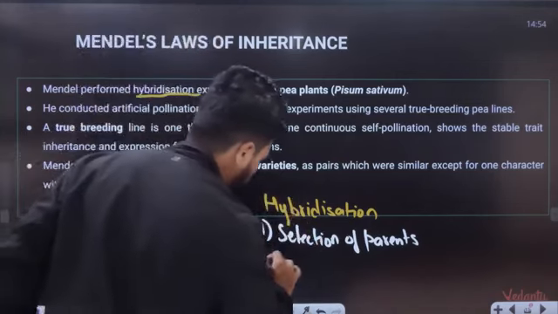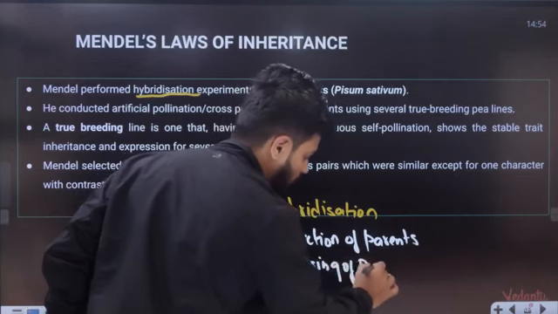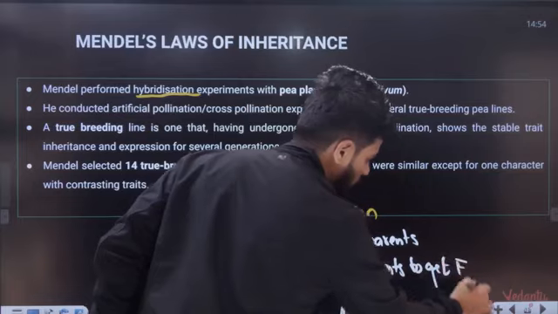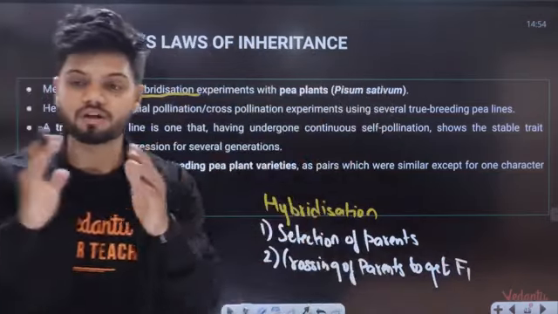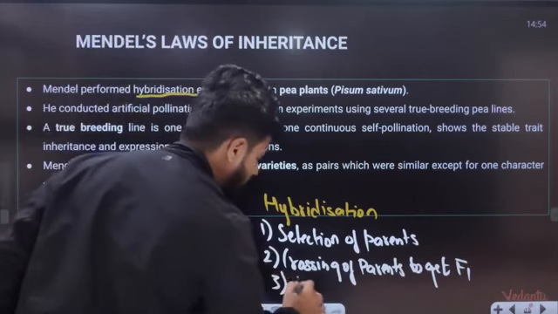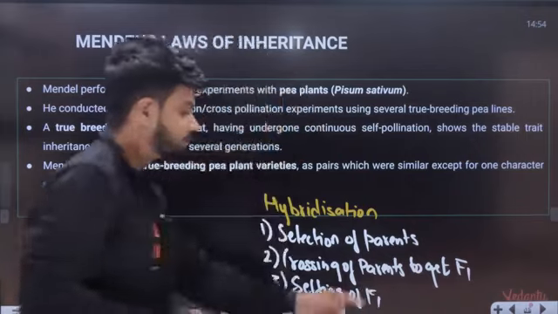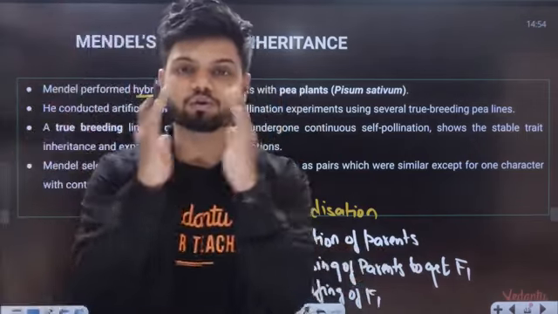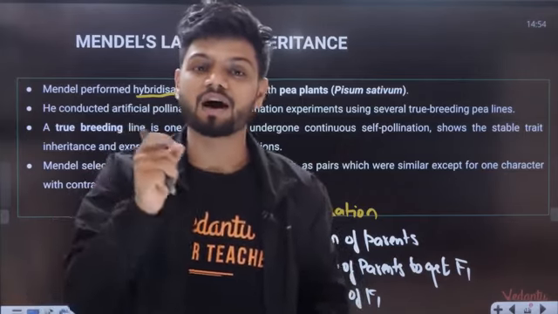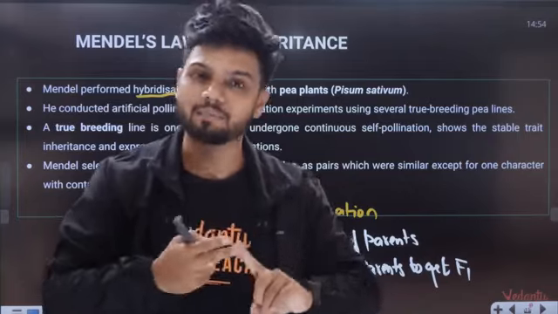Okay. Second thing is called crossing of parents to get F1. So you take the parents, you cross the parents and we get the F1 plants. And the third and the final step is called selfing of F1. It is called selfing of F1. You take the F1 plants and you cross them, and that's the final step. Three main steps in your hybridization experiments, and the same three steps are used in your monohybrid, dihybrid cross also.